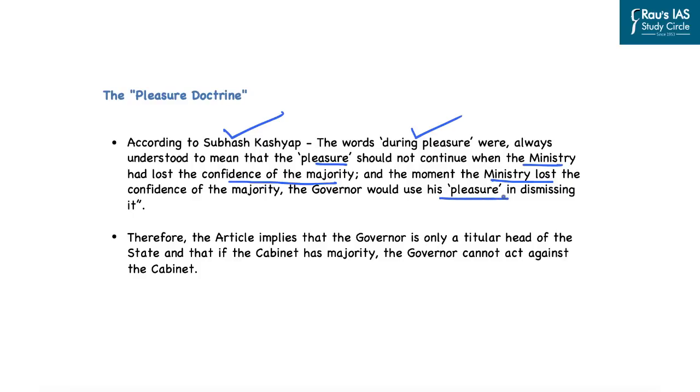Therefore, the article implies that the governor is only a titular head of the state. And if the cabinet has the majority, the governor cannot act against the cabinet. In this case, in the state of Kerala, the council of ministers has the majority, and that is why the governor cannot misuse this pleasure doctrine to remove any minister at his own will.